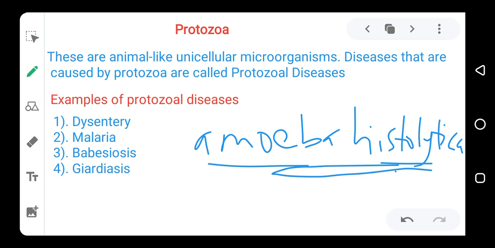Then malaria is caused by a protozoan. The pathogen, the microorganism causing malaria, is a protozoan. So malaria is therefore a protozoal disease. Then there's another disease we call babesiosis. It is also a protozoal disease, and another one we call candidiasis is also a protozoal disease.